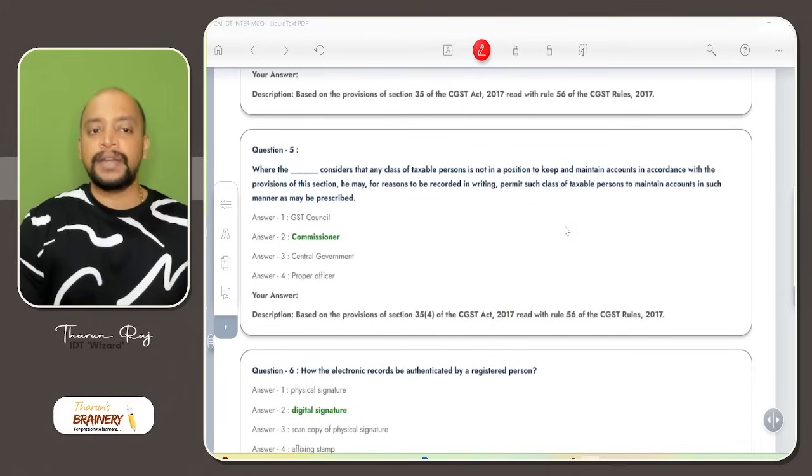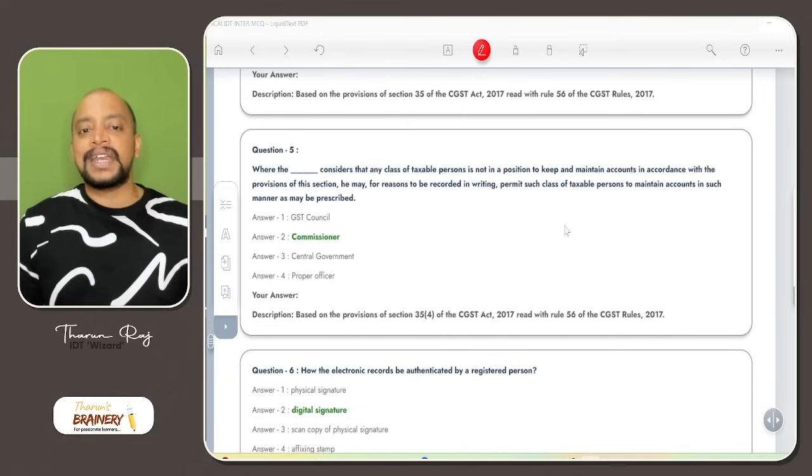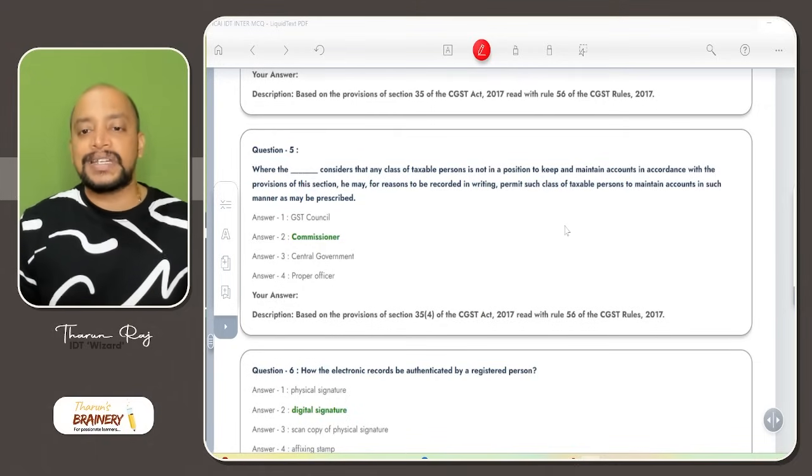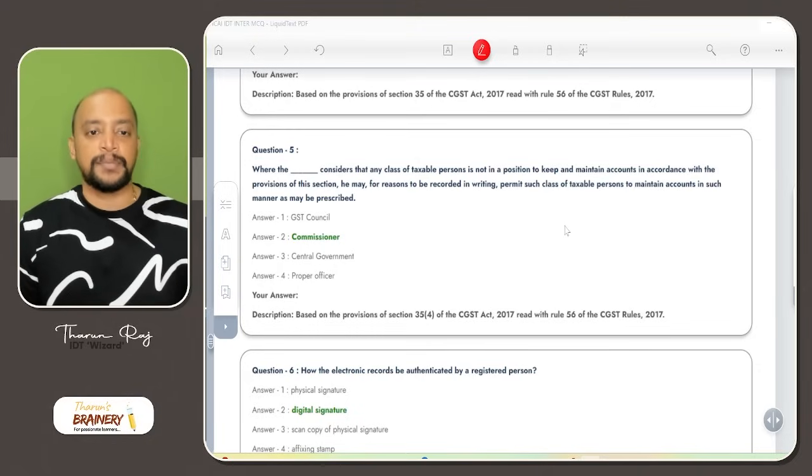Then question number 5, where the commissioner considers that any class of taxable persons is not in a position to keep and maintain accounts in accordance with the provisions of this section, he may, for reasons to be recorded in writing, permit such class of taxable person to maintain accounts in such manner as may be prescribed.